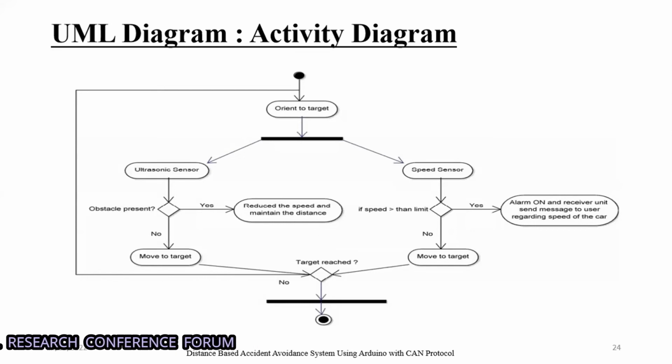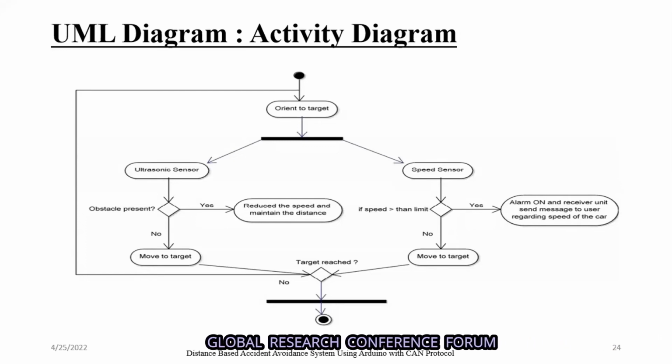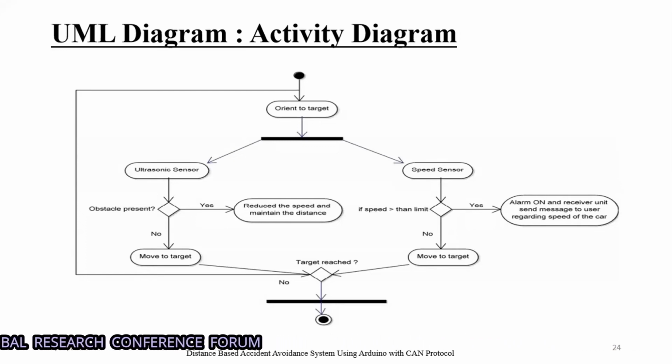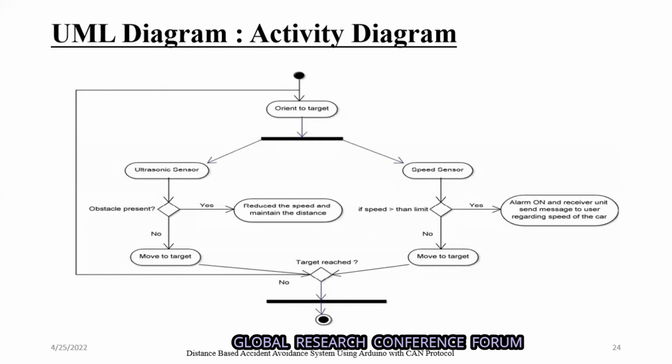If the obstacle is present, then reduce the speed and maintain the distance. The message will be displayed on the dashboard of the vehicle. And second, if the obstacle is not present, it will move to the target, means it will continually keep running without any buzzer or any message sent to the users.